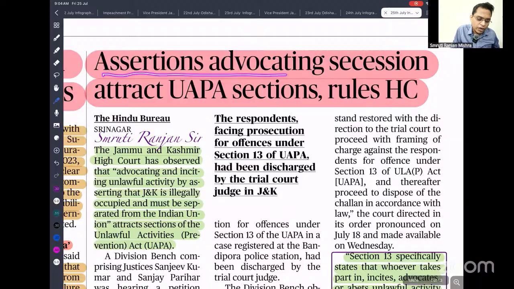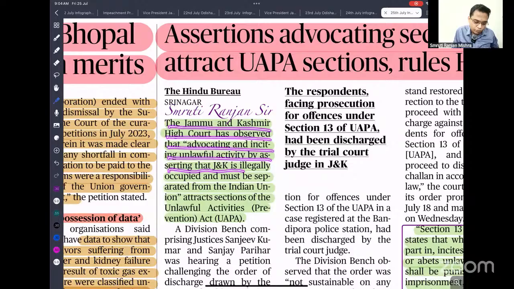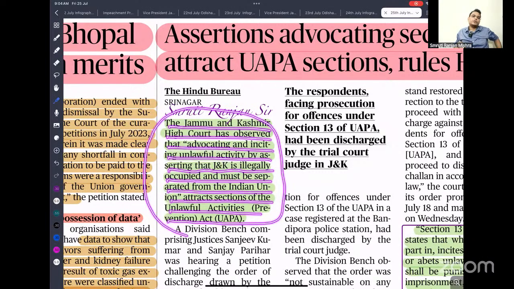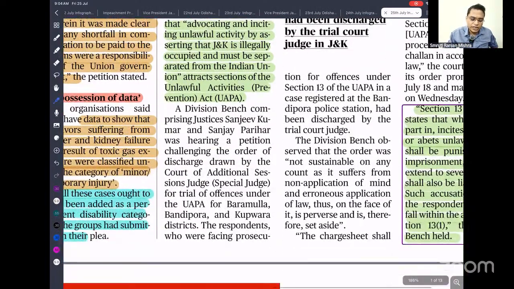Next, advocating secession attracts UAPA, ruled by the High Court. The Jammu and Kashmir High Court has observed that advocating and inciting unlawful activity by asserting that Jammu and Kashmir is illegally occupied and must be separated from the Indian Union attracts the Unlawful Activities Prevention Act. So if you are appealing to the people that Jammu and Kashmir is illegally occupied by India and we need to separate, then the provisions of UAPA will apply, because this leads to secessionism or separatism, or you can say threatening the sovereignty and integrity of India. That is what the Jammu and Kashmir High Court said.